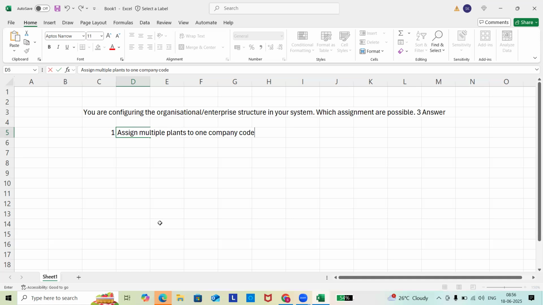What is the second one? The second one is assign a plant to multiple sales organizations or distribution channels.